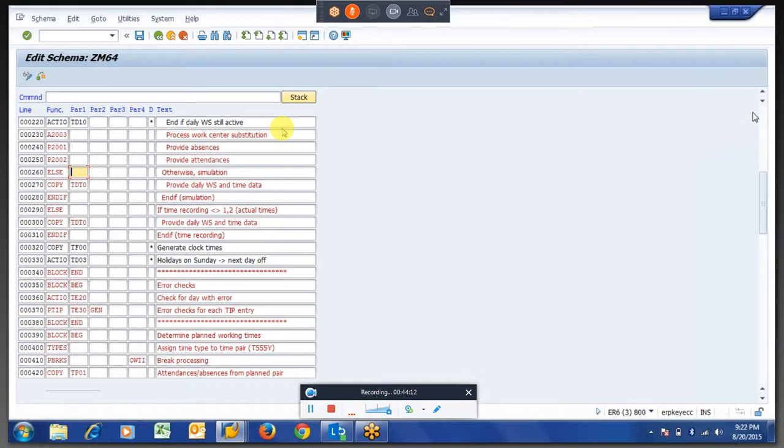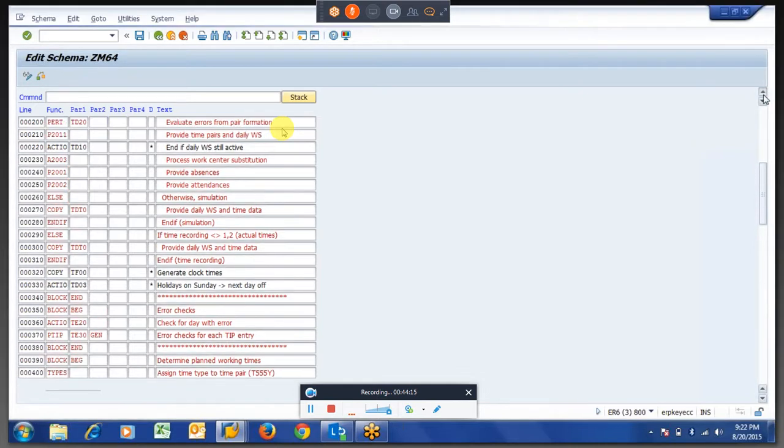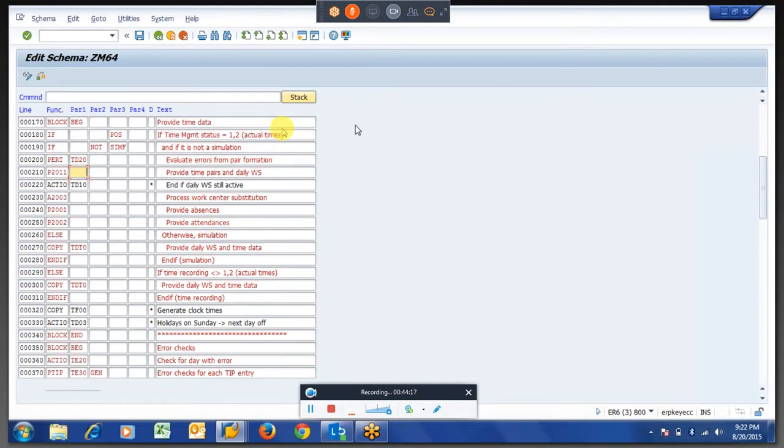When you are going to insert a PCR, you have an if condition over here. If you see, which you sign the log, if positive time management, all these lines will be read, right? Then 2011, that is the time event, will come into the picture. Because we are using negative time management, our flow goes to else, right? So these lines are not for negative time management as of now. When we work on positive time management, we will work on that.